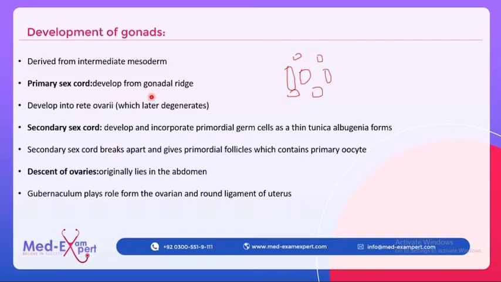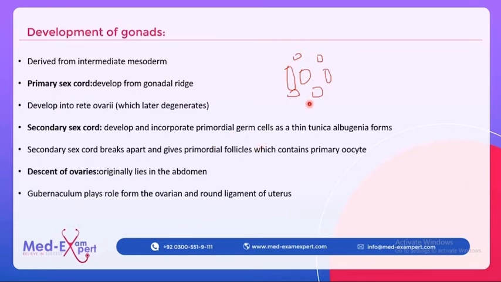Primary sex cords develop from the gonadal ridge, and these develop into the rete ovarii, which later degenerates. Then the secondary sex cords develop, and these incorporate the primordial germ cells. Then these secondary sex cords break apart and give primordial follicles. Now what are the primordial follicles?